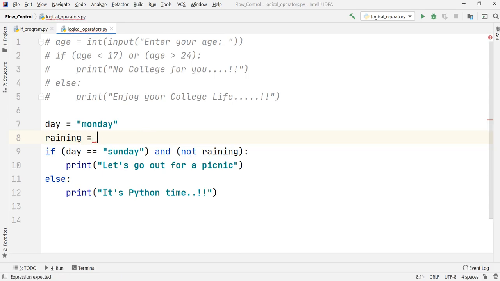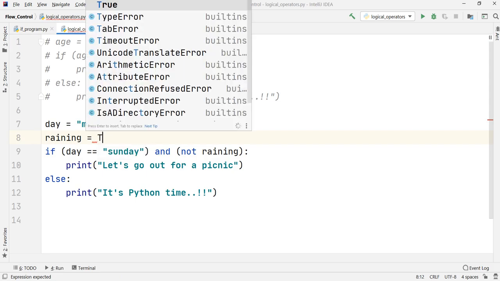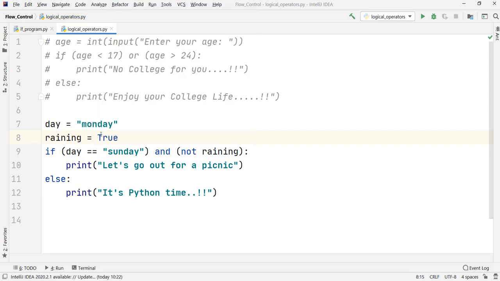The thing you have to remember here is that when you are making use of the not operator in front of such a variable, to check the condition you will have to give some true or false value to this particular variable. So first of all we have to define whether this value is true or false. It is done like this. True, as we have seen earlier as well, is one of the keywords in Python, and it is reserved to denote the boolean value true. So what I am asking here is whether this value is true or not.